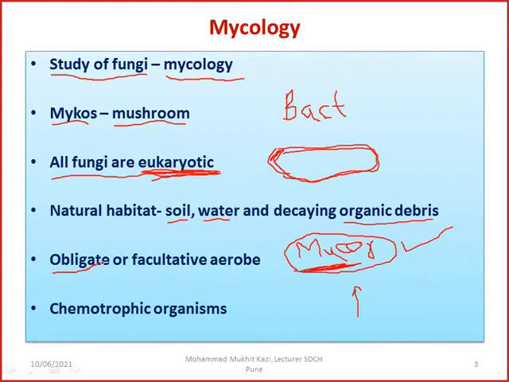Generally, some of the fungi are obligate pathogens, and we know that they are known pathogens. Some of them differ in the requirement of oxygen, not the disease-causing ability, but the requirement of oxygen. The majority of them can use oxygen, or they can even grow without oxygen, or in a lesser amount of oxygen. They are very attracted to chemical compounds. That's why they have been referred to as chemotropic organisms.